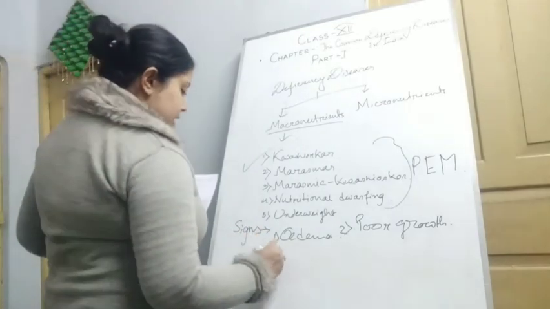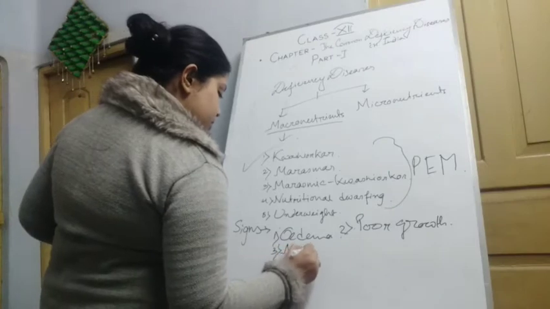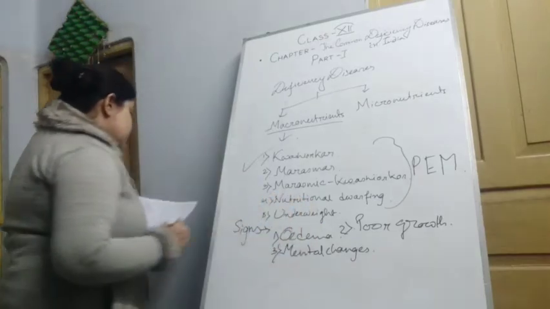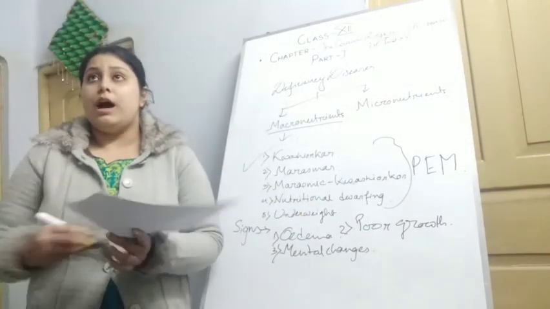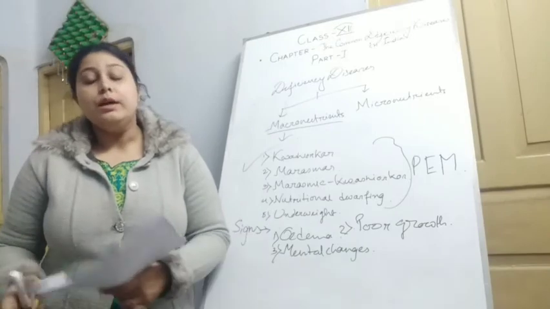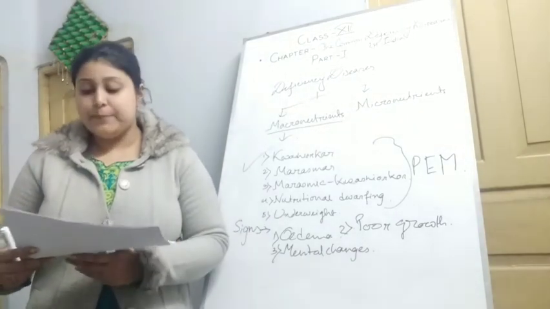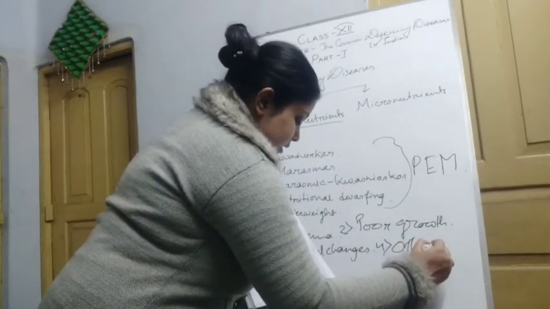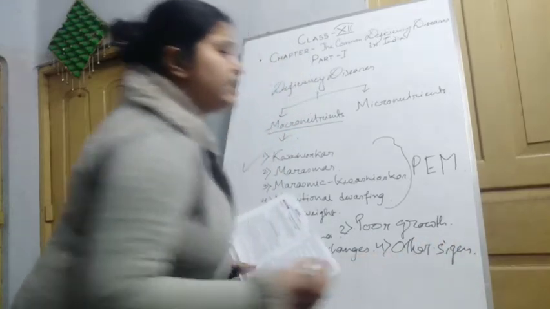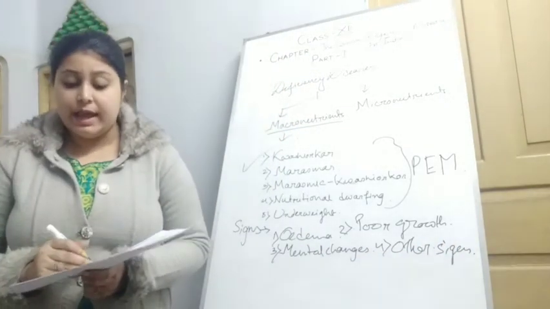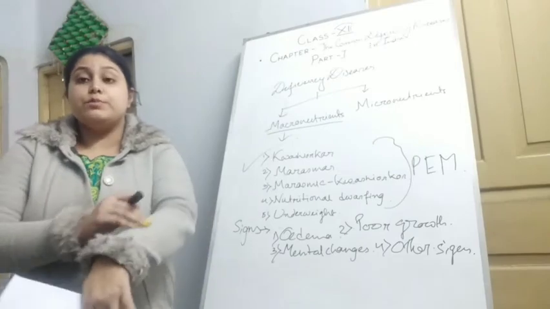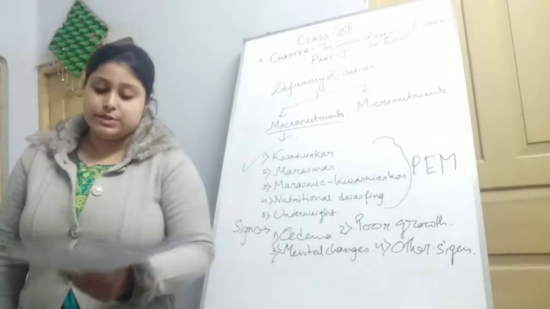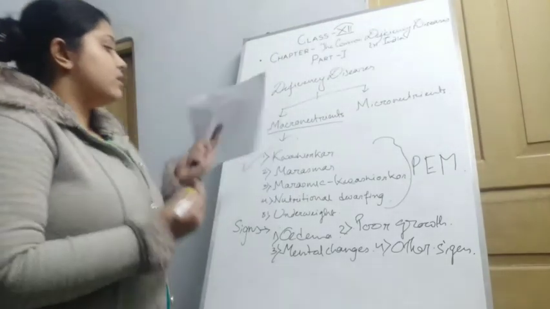The third is mental changes. They are not as mentally updated as the other children because of this kwashiorkor. They also have some other signs. They have the moon-like face. They have skin changes, toad-like skin, flaky skin, and also water and electrolyte imbalance, etc. Okay, so kwashiorkor is done.